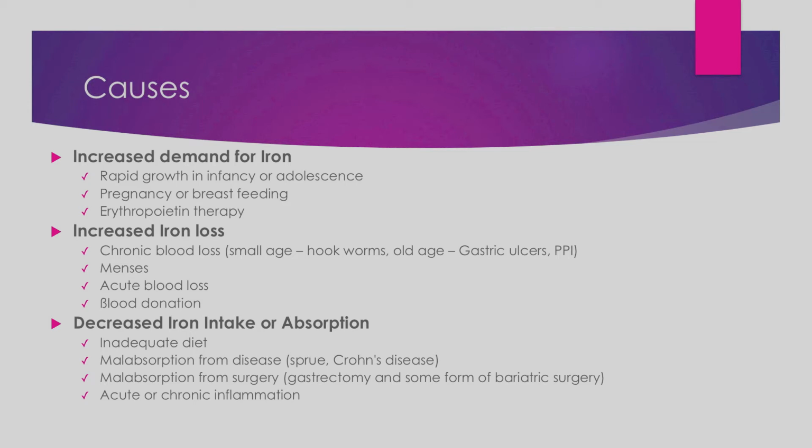Malabsorption from disease, for example sprue. We have already studied sprue. Sprue is a digestion disorder, right. Crohn's disease, an inflammatory bowel disease, which causes malabsorption of food. Malabsorption from surgery, for example gastrectomy, if the stomach is removed, or some other form of bariatric surgeries. Acute and chronic inflammation in the body also lead to reduced iron absorption.